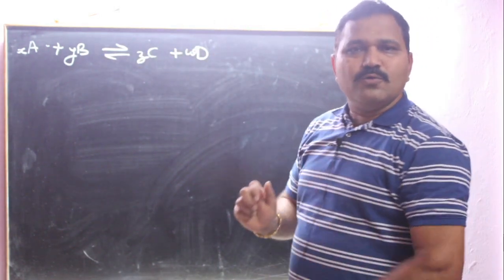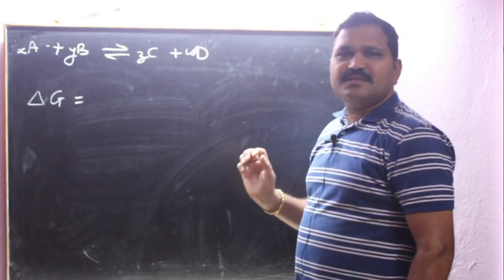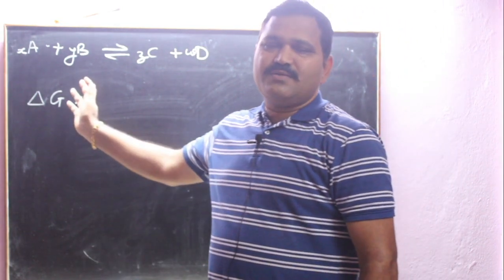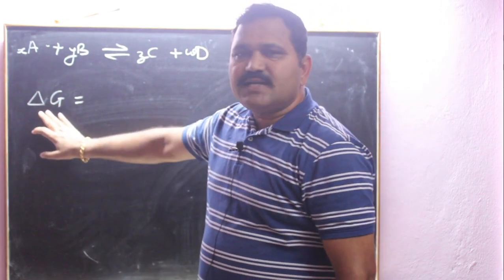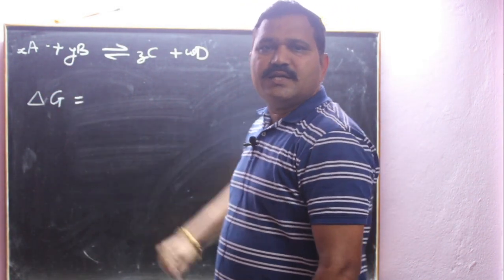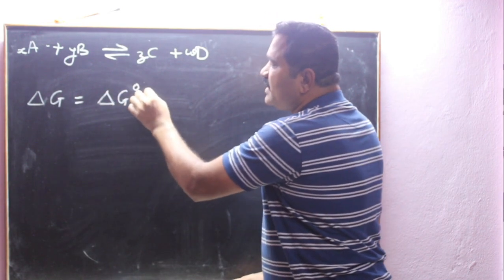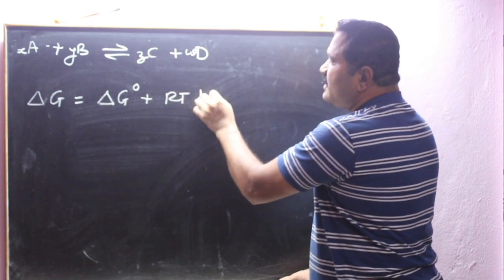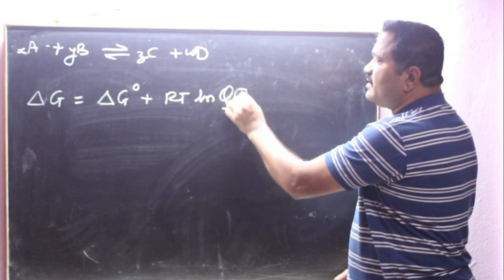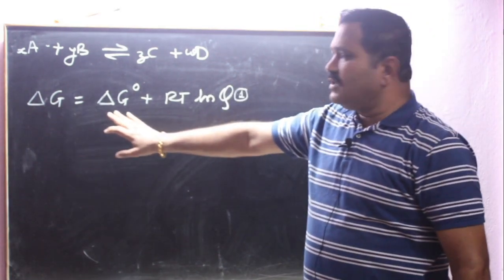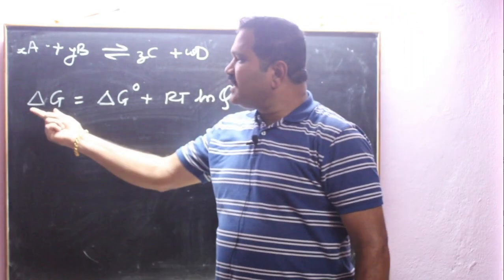Okay. Now, if we consider the delta G of this reaction, thermodynamically again, we have to take this equation directly. We will see it in the thermodynamics topic. Okay. Here delta G for a particular reaction is given by delta G is equal to delta G naught plus RT ln Q. What is this delta G?